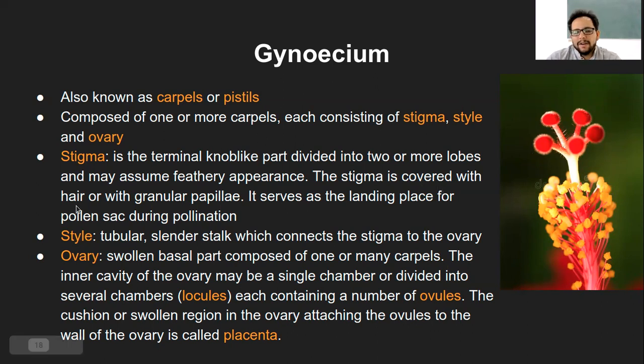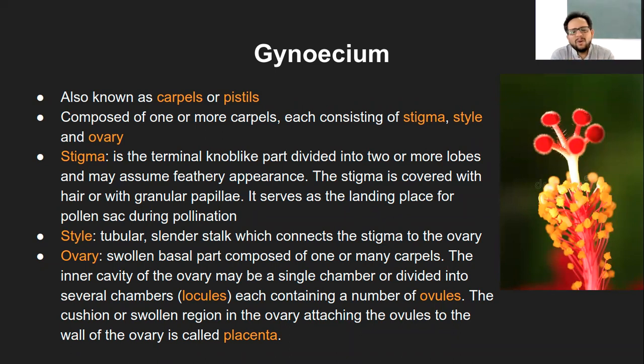The stigma is covered with hair or with granular papillae. Granular papillae means nothing but a granular layer or a hair-like structure. It is there so that when insects come and sit on the stigma, they will be carrying pollen grains on their legs, and the pollen grain should fit into those granular layers.